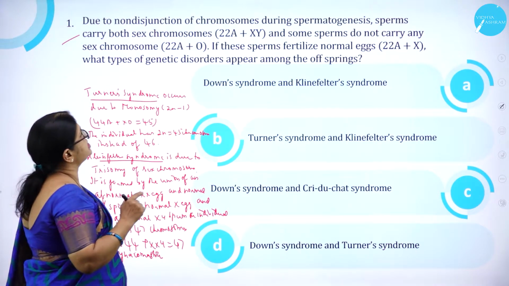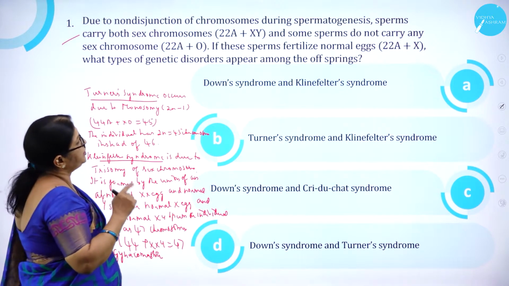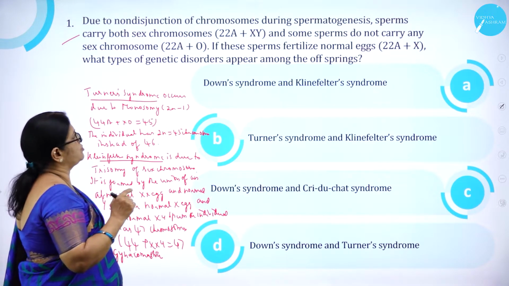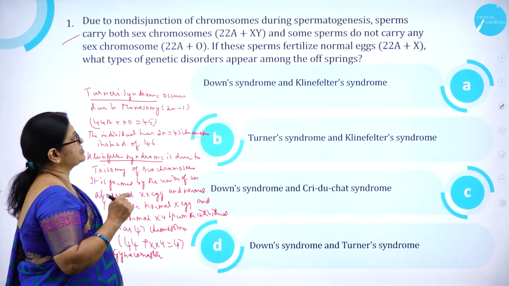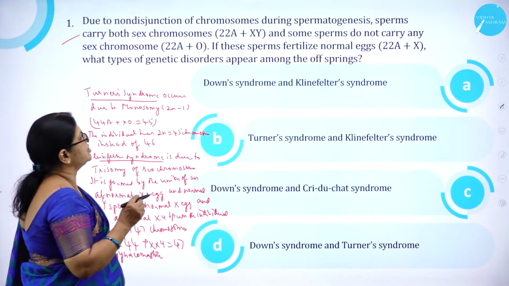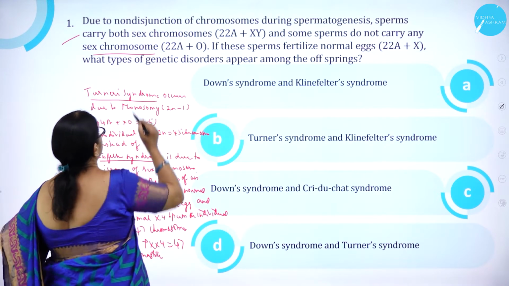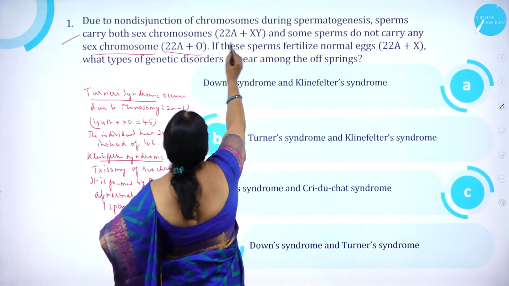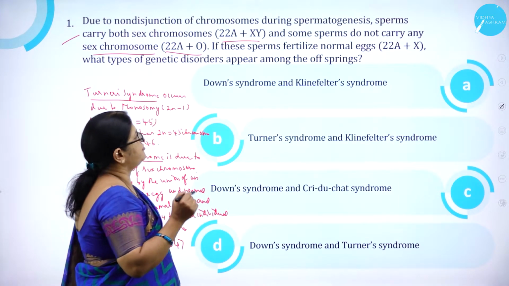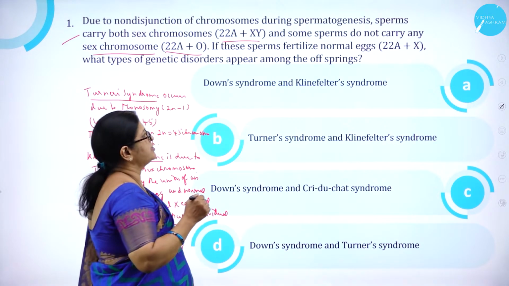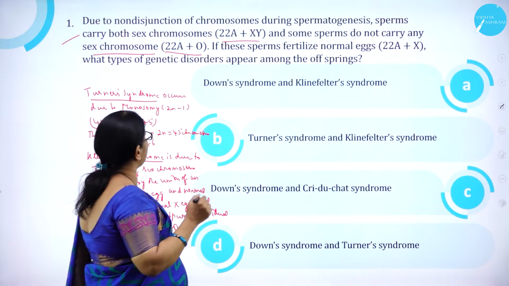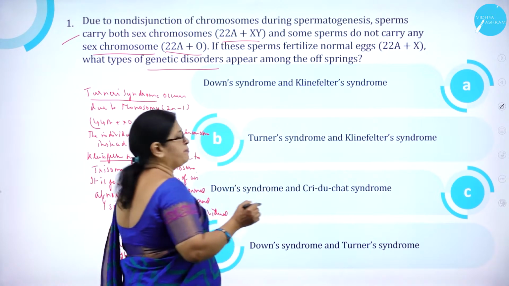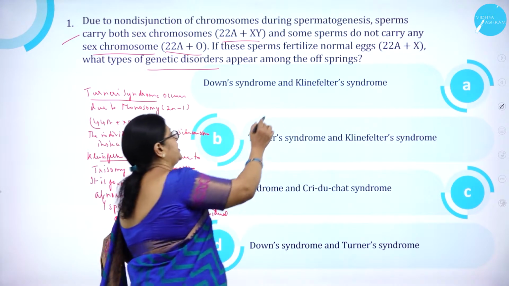Due to non-disjunction of chromosomes during spermatogenesis, sperms carry both X chromosomes, 22A plus XY, and some sperms do not carry any sex chromosome, that is 22A plus O. If these sperms fertilize normal X, that is 22A plus X, what type of genetic disorders appear among the offsprings?